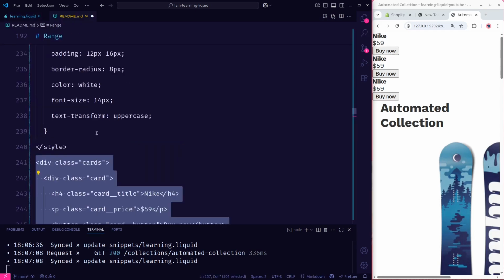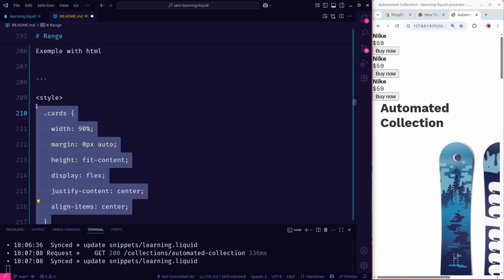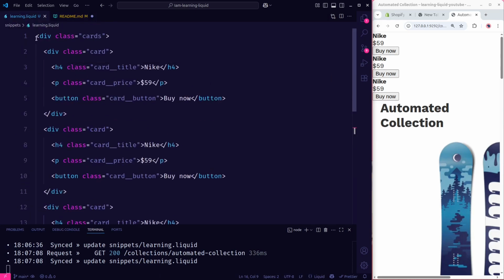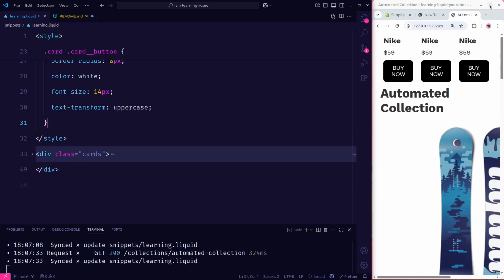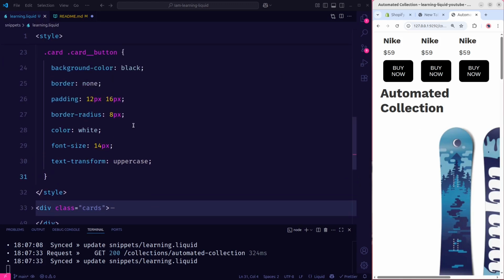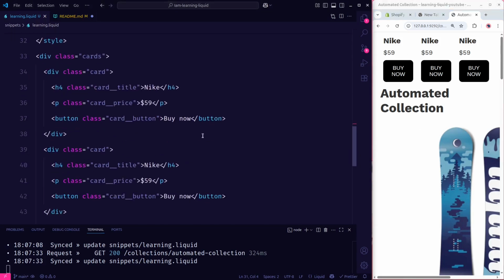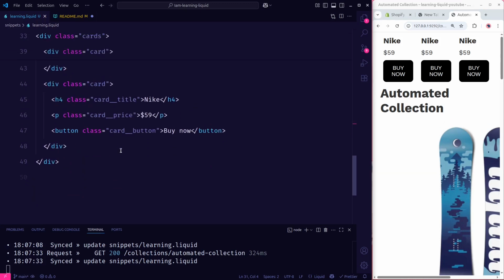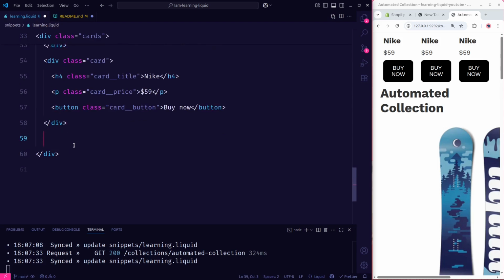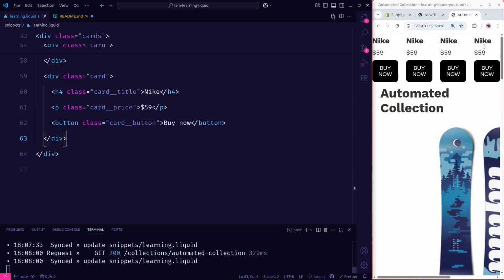Then I'm going to add the style. You don't need to do that again. I'll just copy that, go above the HTML, and paste the style here. So we have something like this. All right, now let's use this example and create a scenario. Let's say we want to have 10 cards like this. You can come and copy one card and duplicate it like this, so you can have more of these items.